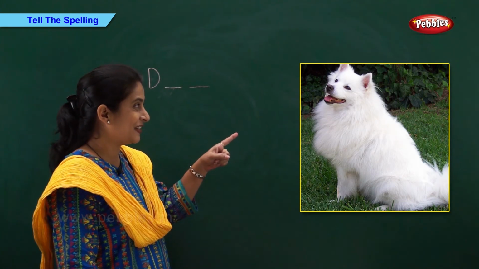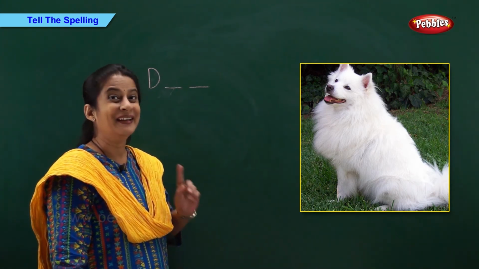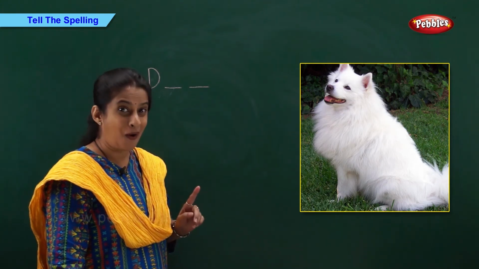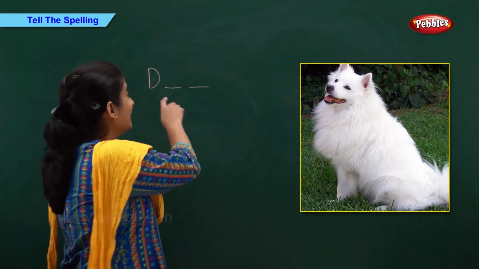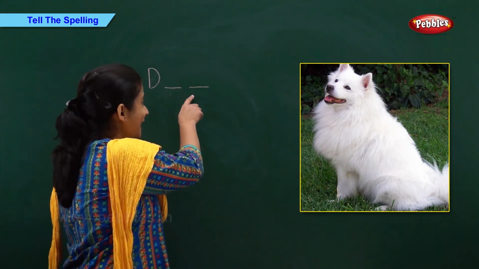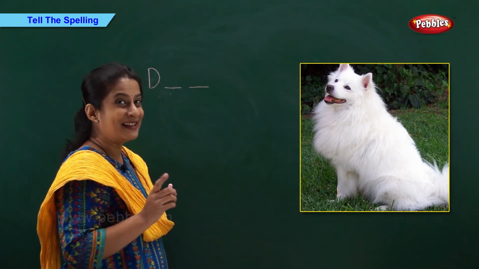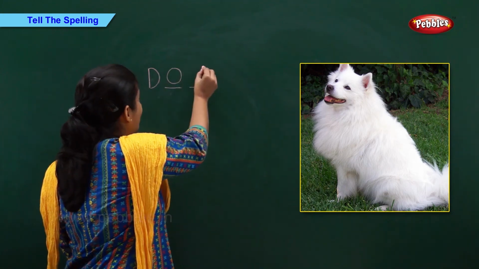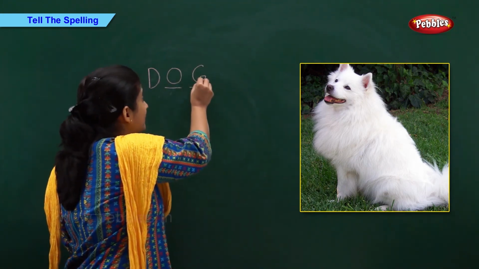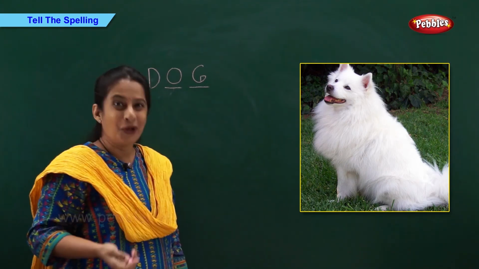Look at this picture and tell me the spelling. What is it? Right. It's a dog. So, how do we write dog? D dash dash. Who's going to tell me? Come on. Excellent. D-O-G, dog.